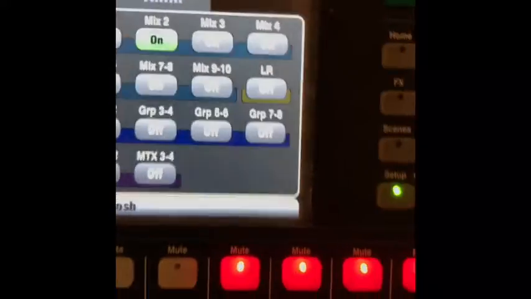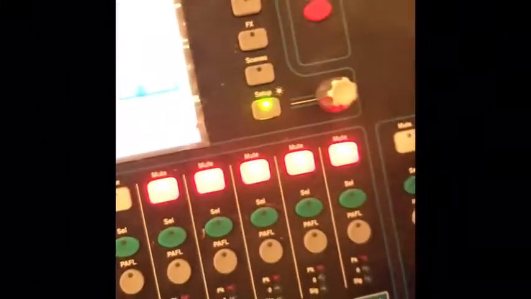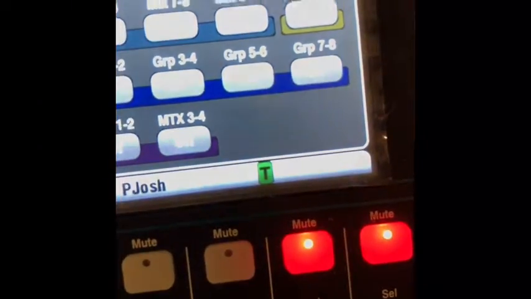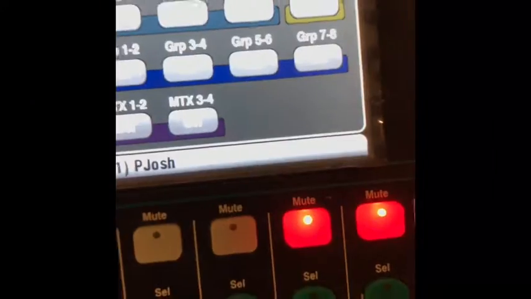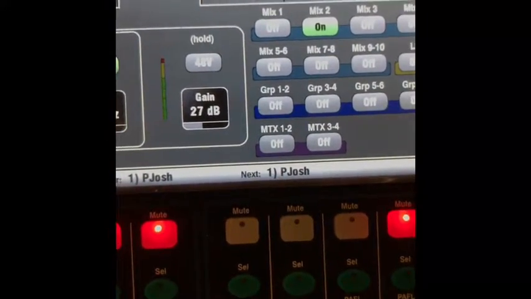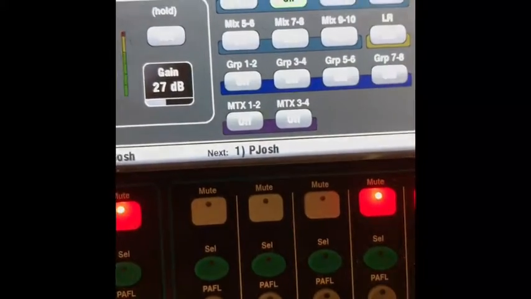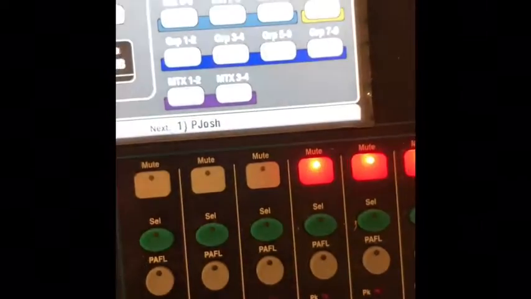That gets annoying. So we go to Options, Memory Latch on, and now close here, and now you can just turn it on, and it stays on for as long as you need to talk, and then just turn it off, okay? So that's how we set that up, and I just wanted to show you guys that, so that if anything ever happens, you know how to fix it and take care of it, okay?